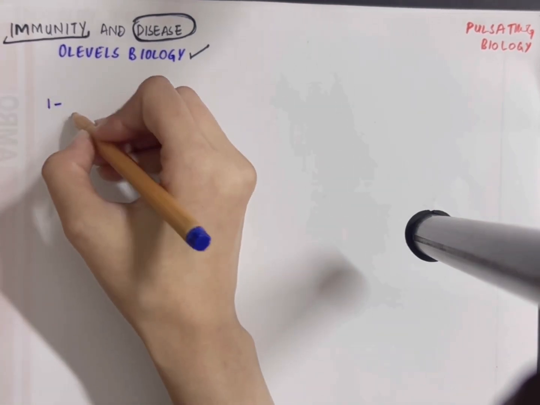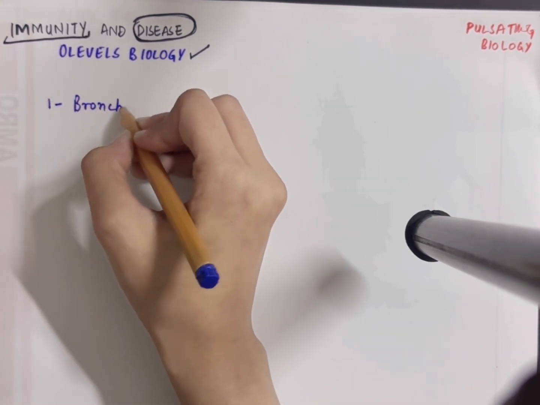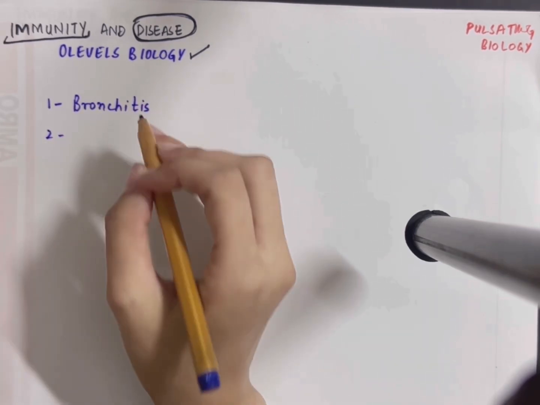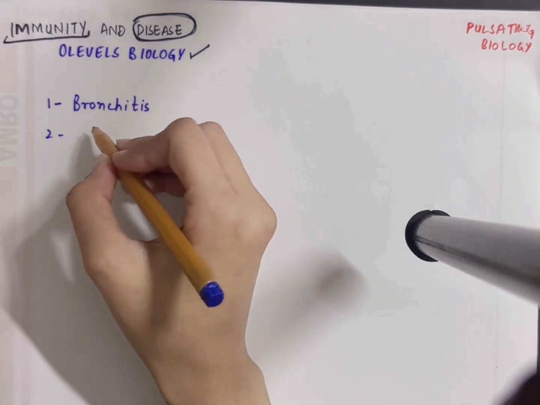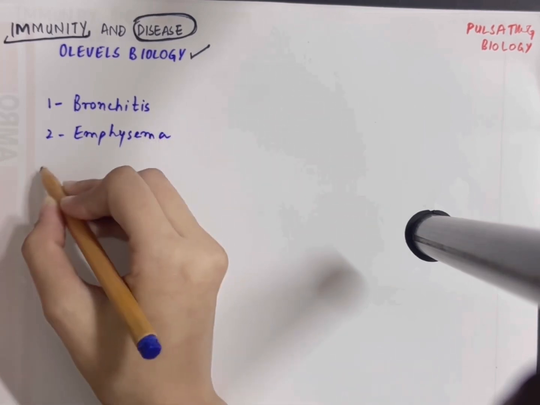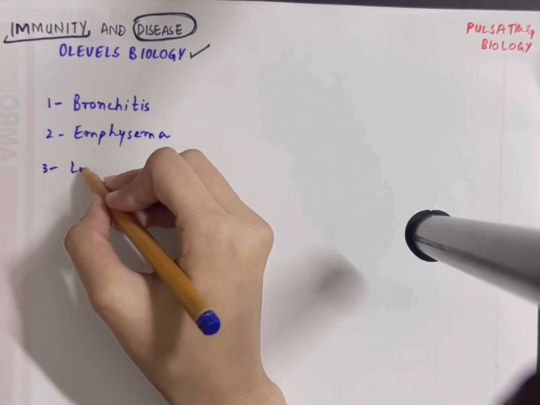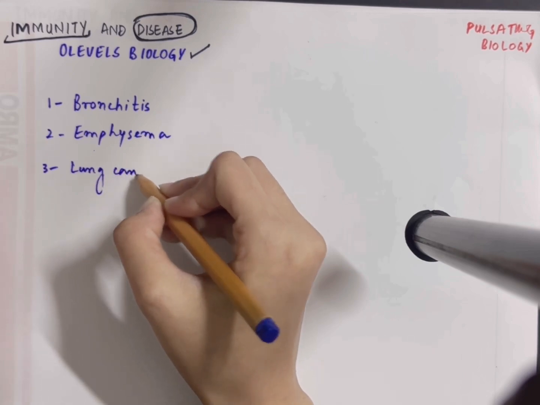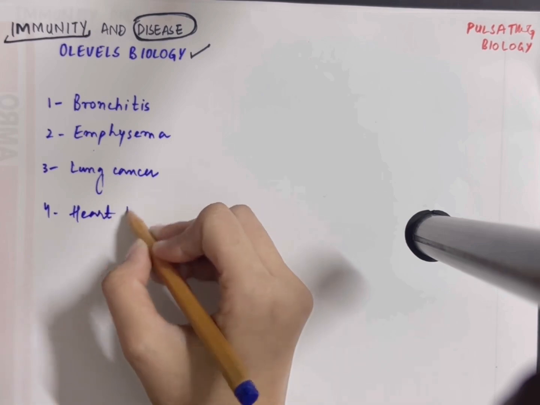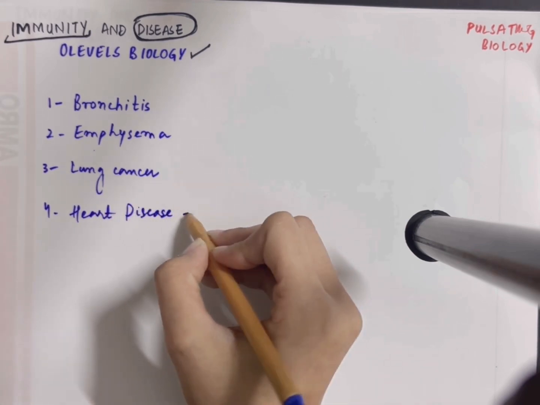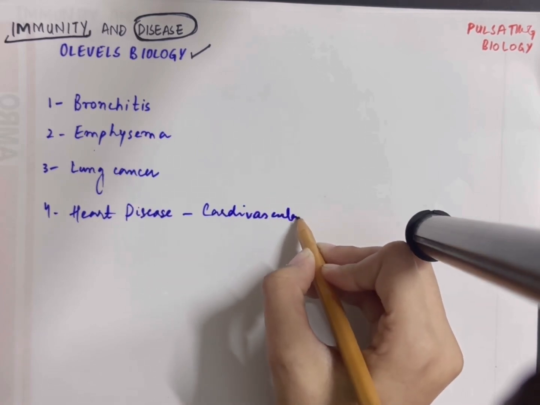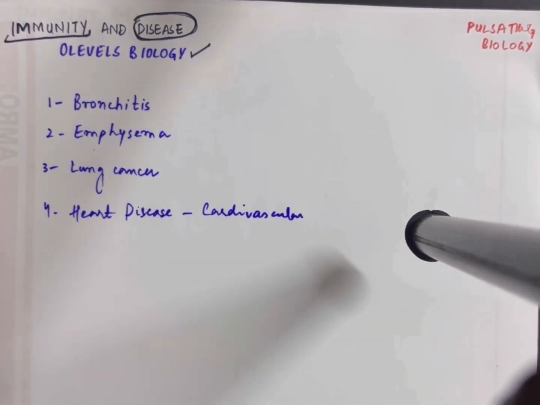The few diseases that we are going to discuss are, first, bronchitis. You might be familiar with bronchitis, but we are going to talk about it in much more detail. Then we have emphysema. Emphysema is also a well-known disease and is very commonly found. Then we have lung cancer. Lung cancer majorly leads to death. And number 4, we have heart diseases, also called cardiovascular diseases. So these are all the diseases that might be caused due to a lack of immunity or any other cause.